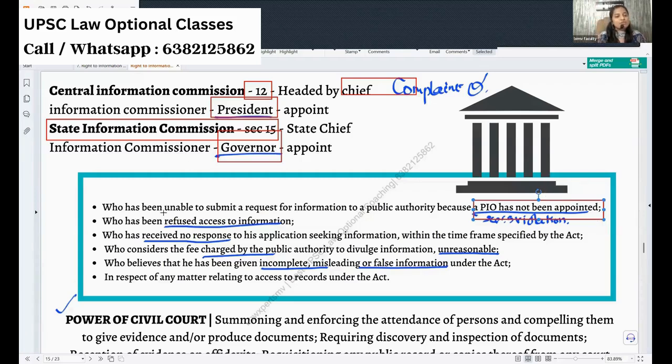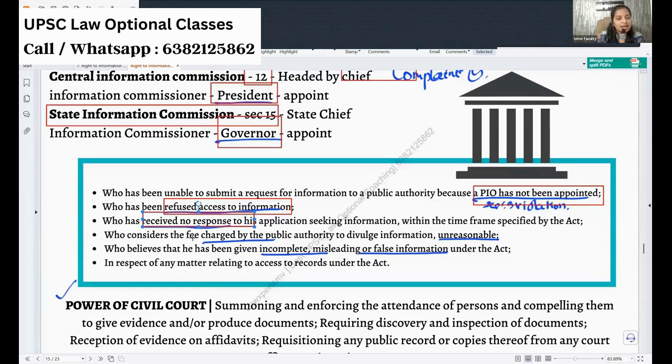Okay. Next, the PIO refuses to give some information and you receive no response from them, or they charge fees for getting information which is unreasonable. For example, the fee we must pay for this RTI is 10 rupees. It is not that you have to stick a note and send. You can give it as a demand draft, or you can stick a court fees stamp and send. That fee is for the reply only.